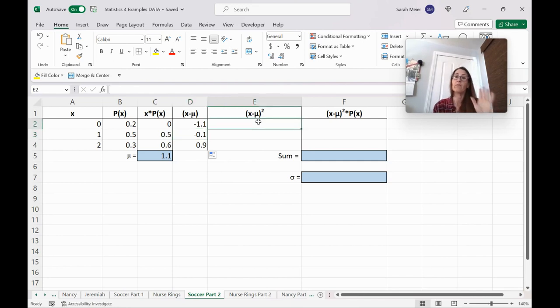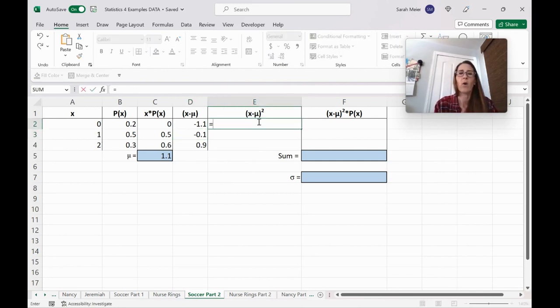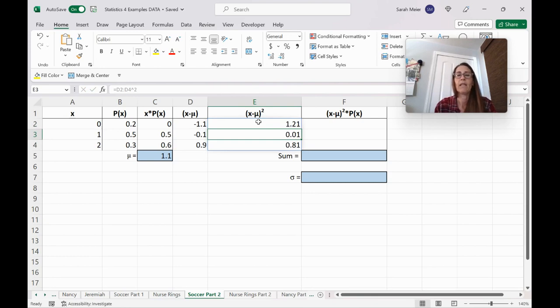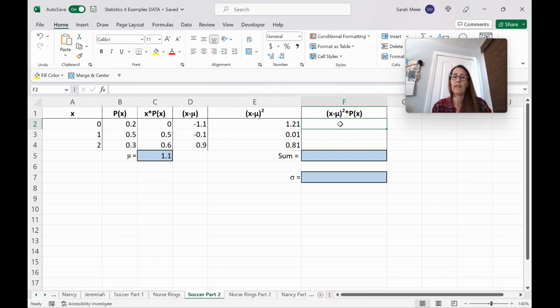So now we're going to square all of those numbers in that column. So I'm going to go over, I'm going to click on it. I'm actually going to highlight the whole column. This doesn't work for all of the formulas, but it does for this one. I'm going to use a little caret, which means raise it to the second power. I hit enter and it's done it for the 3 values. So now I'm going to take that column, the square of the difference, and multiply it by the probability. Pull that down.